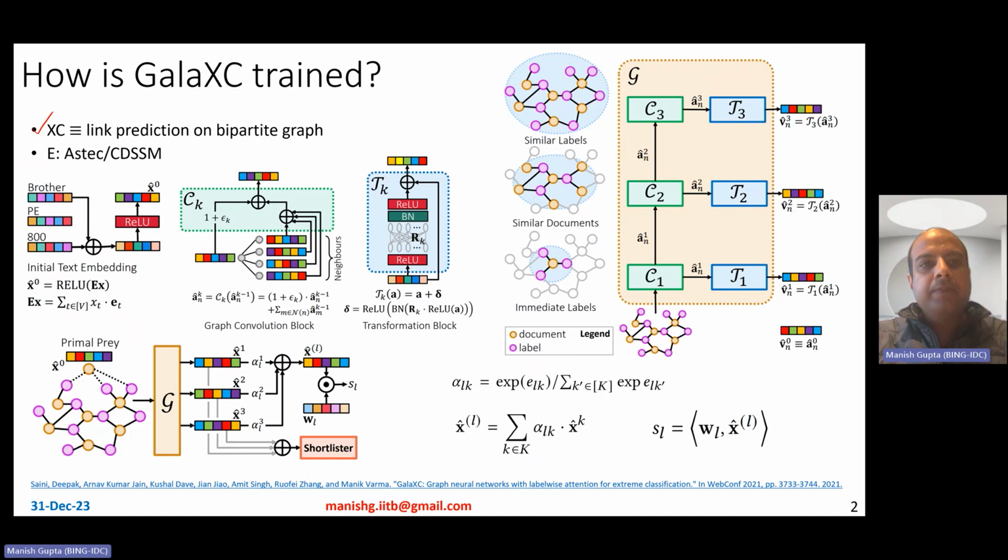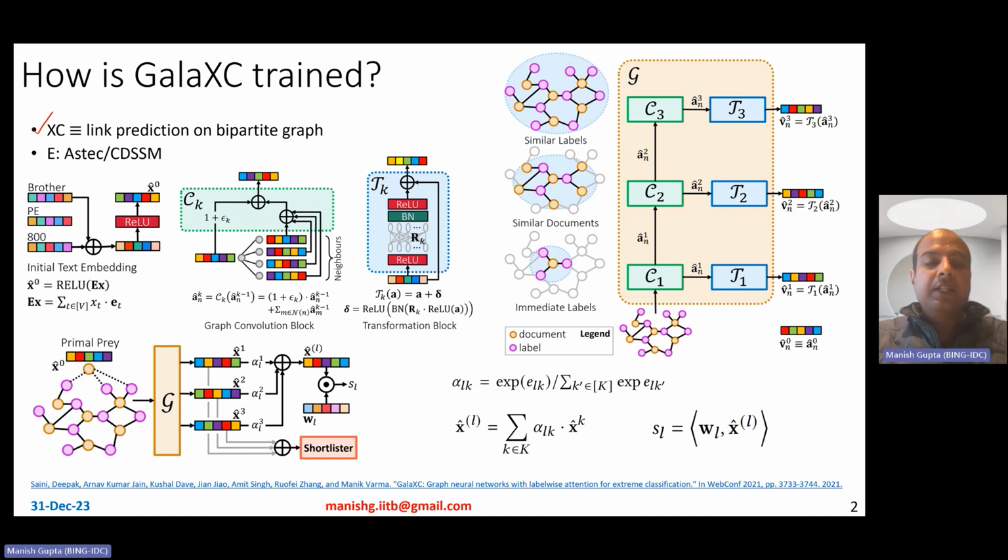So you have the document text as well as label text, and both of them are pretty homogeneous in nature. Therefore, GalaXC thinks of them as nodes on a bipartite graph, a graph between documents and labels. And therefore, GalaXC thinks about extreme classification as a link prediction problem on this bipartite graph.